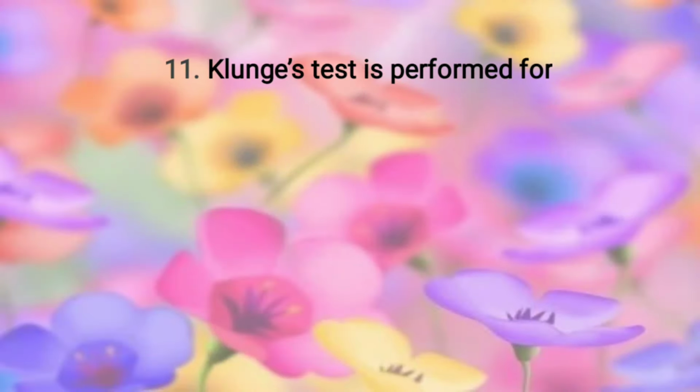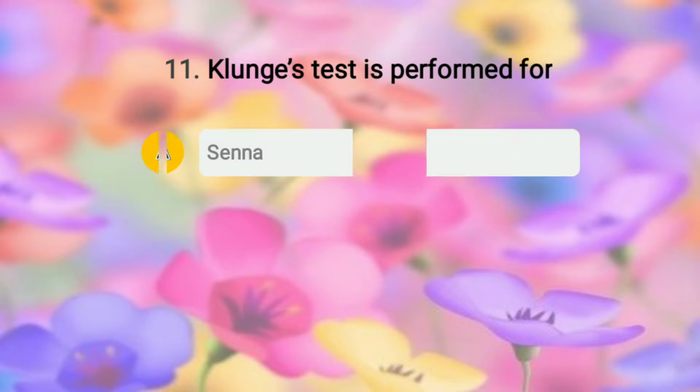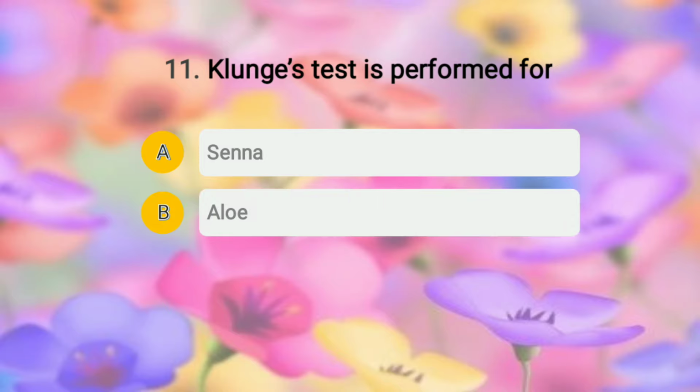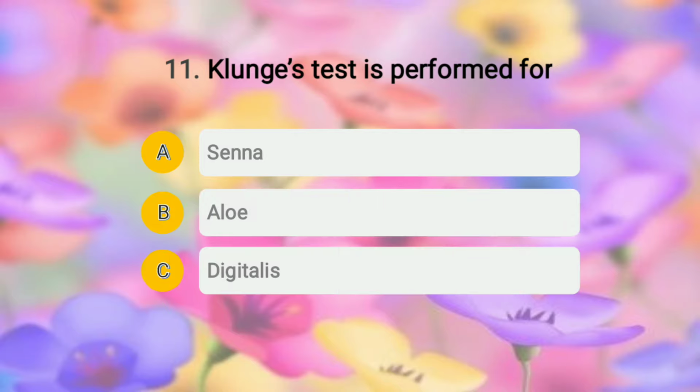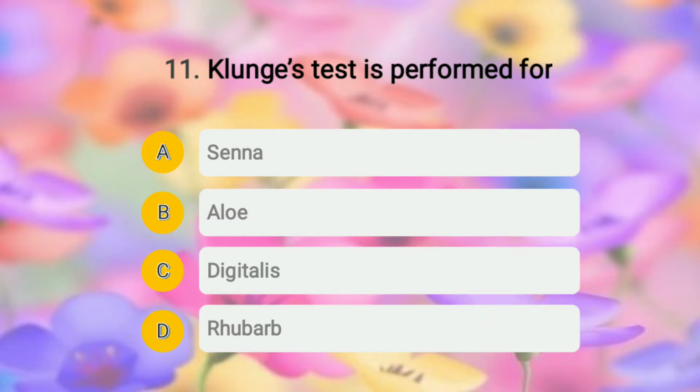The question is, Klunge's test is performed for, and the options are A, senna; option B, aloe; option C, digitalis; and option D, rhubarb. So students, Klunge's test is performed, any idea? So the right answer of this question is option B, that is aloe. For senna and for rhubarb, the test we perform is Borntrager's test, and for digitalis we perform the Keller-Kiliani test. Okay. So for aloe we perform Klunge's test.